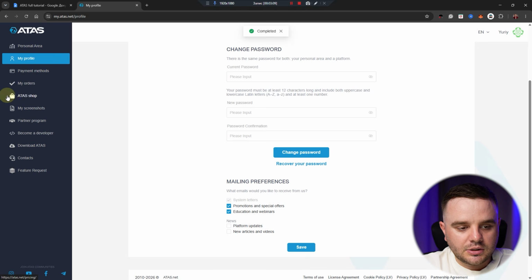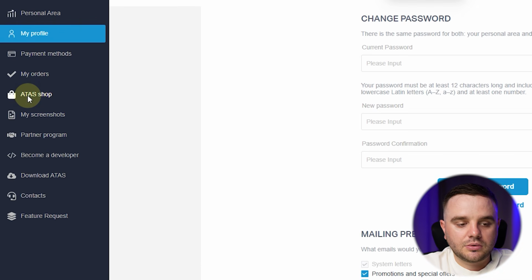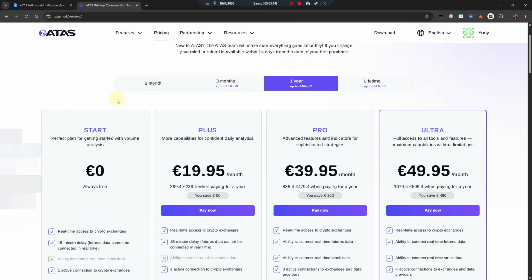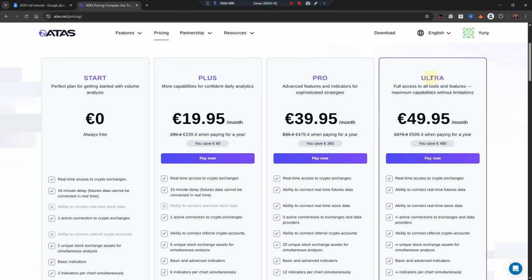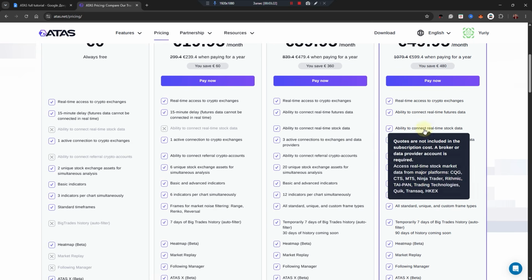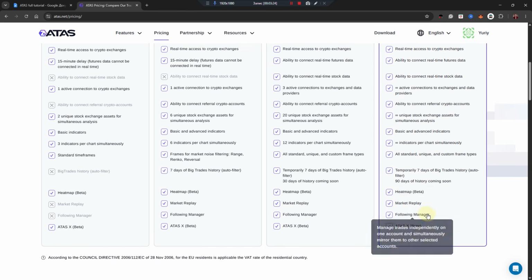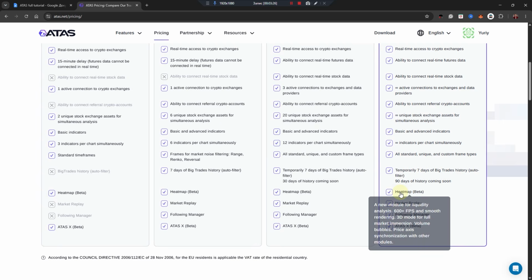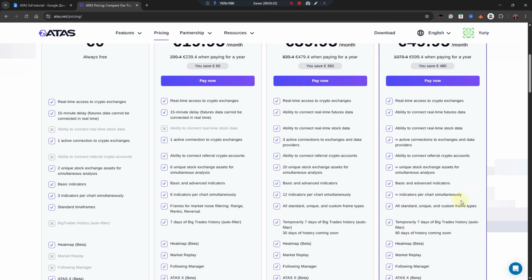The next one, when you go to the ATAS shop, is to choose a plan. I personally use this one, Ultra, because I do trade futures through ATAS, and ATAS is the best in this case because you have footprint, market replay, Heatmap. The major difference is, as you can see, indicators per chart simultaneously, active connections to exchange data, unlimited connections, because I do crypto, I need it.